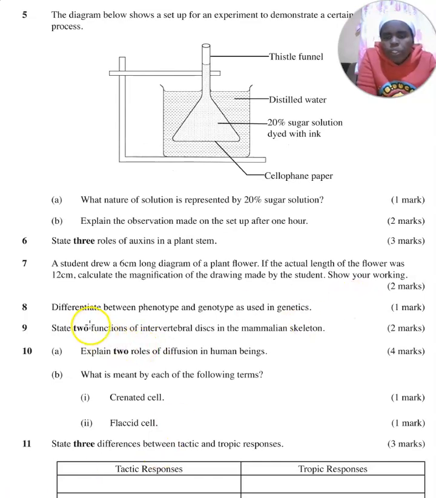Then the next question, you are told that a student drew a 6 centimeters long diagram of a plant flower. If the actual length of the flower was 12 centimeters, calculate the magnification of the drawing and then you show your working.